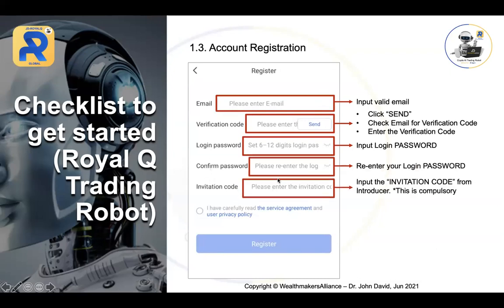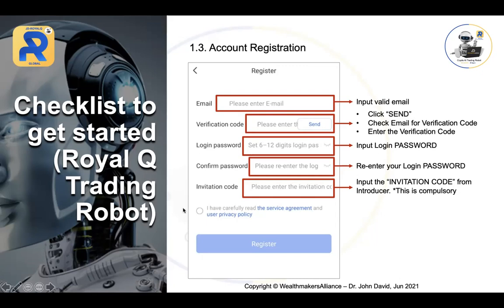And thereafter, you see that you need an invitation code. Please get back to the person who invited you tonight, because you need the invitation code. Everyone needs an invitation code. This is compulsory, all right? If you've been invited by me, probably I've already given you the invitation code. If you've been invited by someone else, please do get back to them, because we want to be honorable as a team. This is important for the growth of our team.